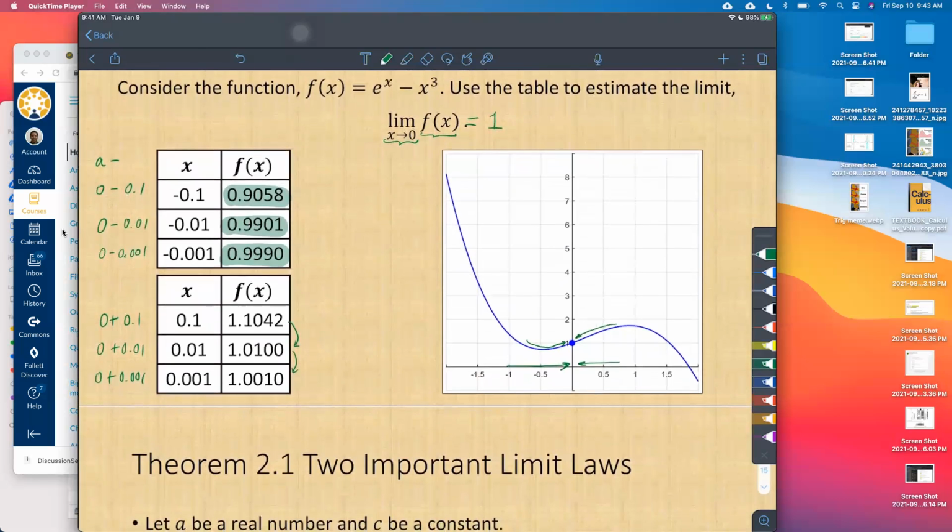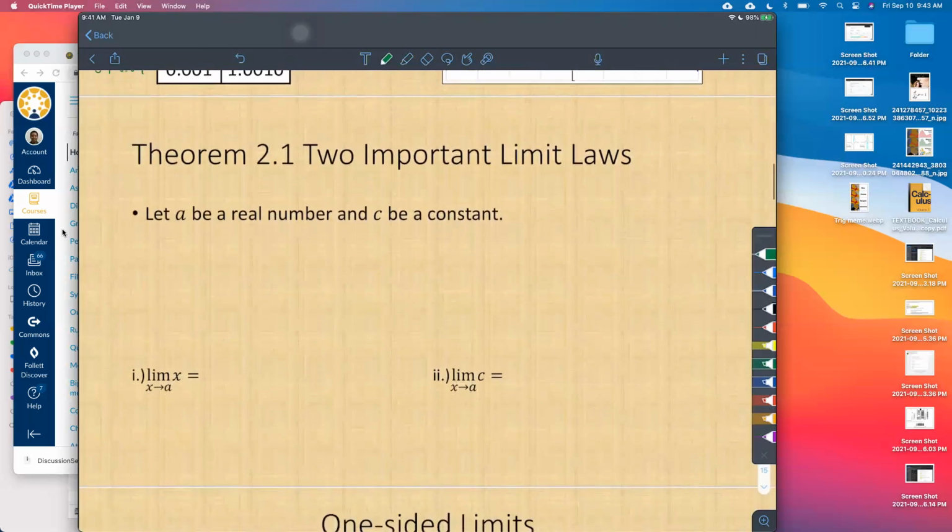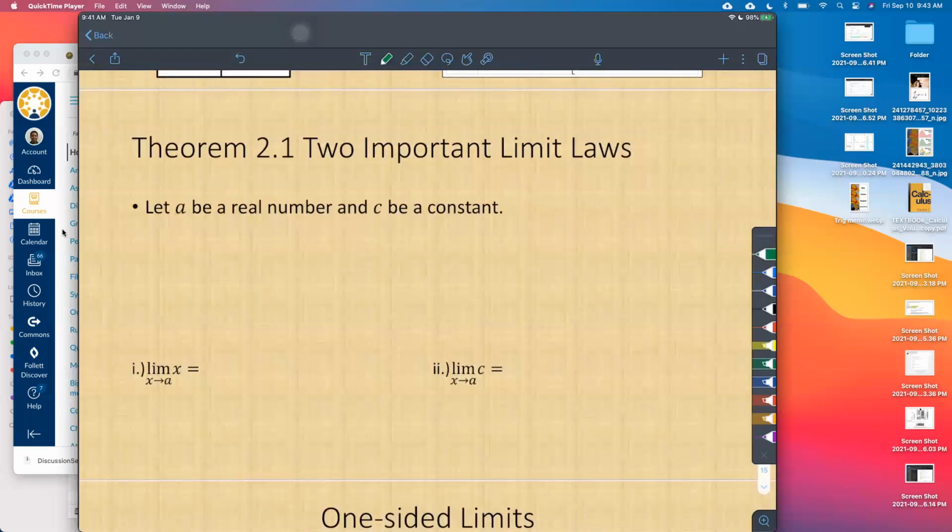Sometimes a table is better. Depends on what the graph looks like. Right? You might get a funny looking graph, and then a table could be better. Okay. So two important limit laws. This is theorem 2.1 in our textbook.